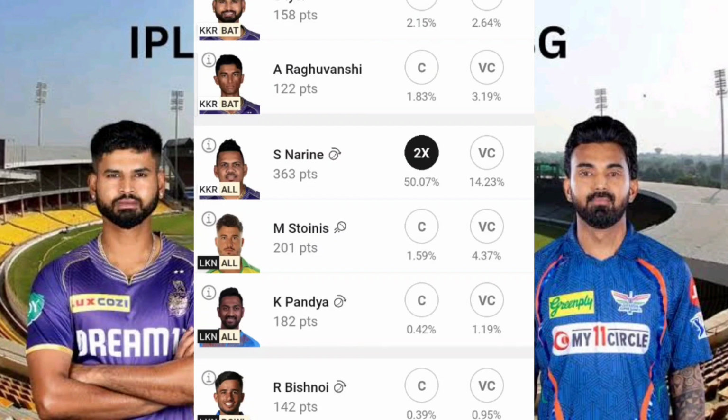But again, I'll go for him as my captain, because tomorrow I'm expecting something big, for the simple reason that in the opposite LSG team, I don't find any bowler who is capable of taking his wicket early. Again, there is Yash Thakur's bowling approach, and since he is a new bowler for Sunil Narine, but that doesn't mean he will get Sunil Narine's wicket so easily.